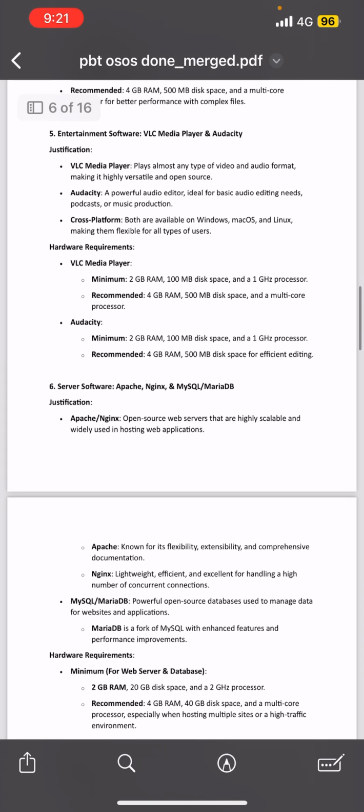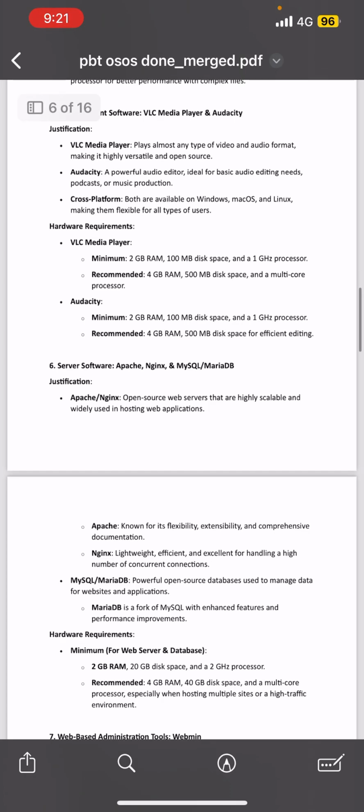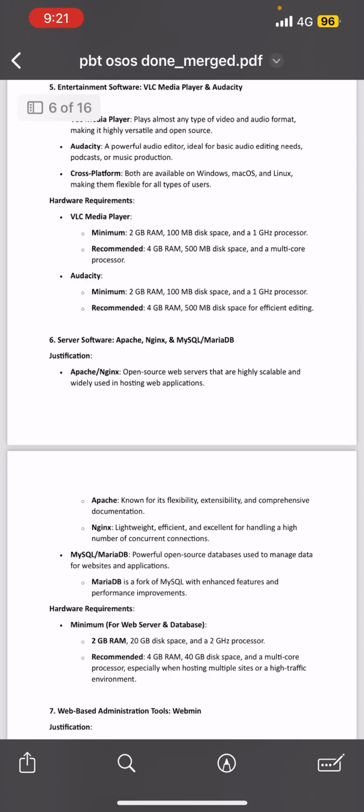Alright, for the hardware requirements, for VLC minimum is 2 GB RAM, 100 MB disk space, and a 1 GHz processor. The recommended one is 4 GB RAM, 500 MB disk space, and a multi-core processor. For Audacity, minimum is 2 GB RAM, 100 MB disk space, and 1 GHz processor. And for the recommended one is 4 GB RAM, 500 MB disk space for efficient editing.